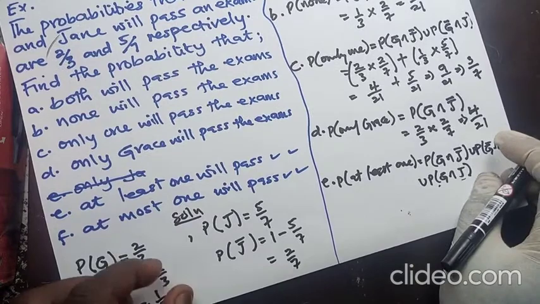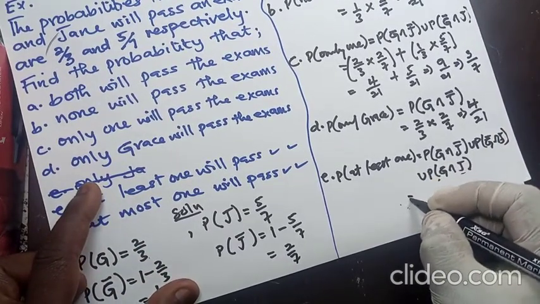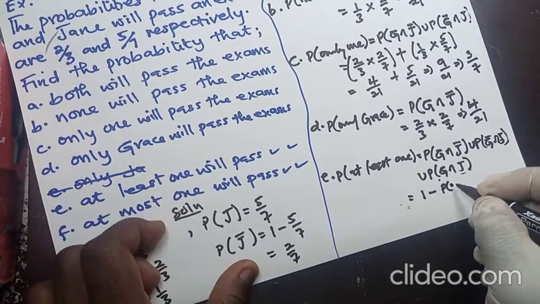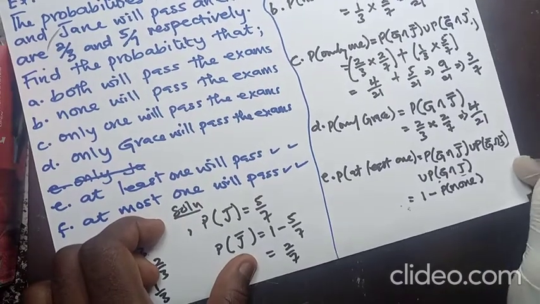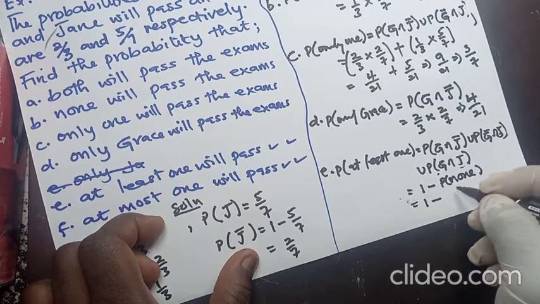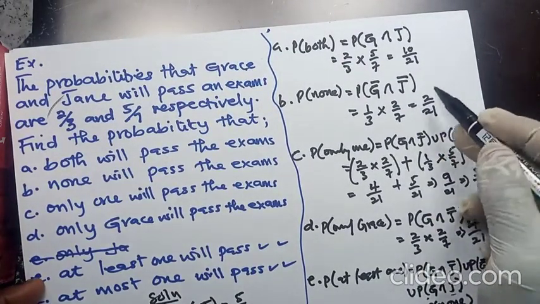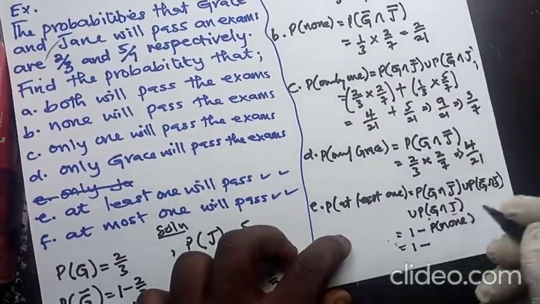But whenever you see at least one, I will advise you to use the shortcut. So that at least one is the same as 1 minus the probability that none will pass the exams. We've solved this thing already. It's here. So 2 on 21 rather.